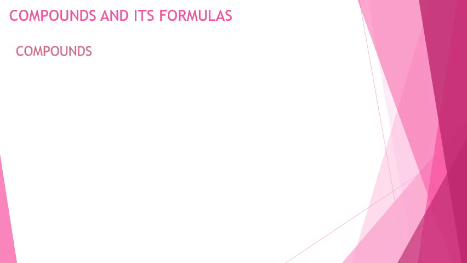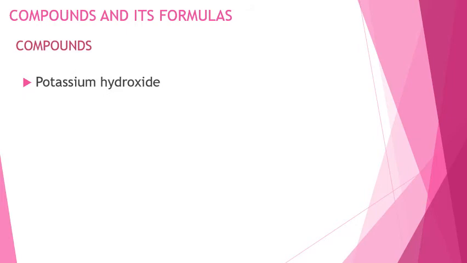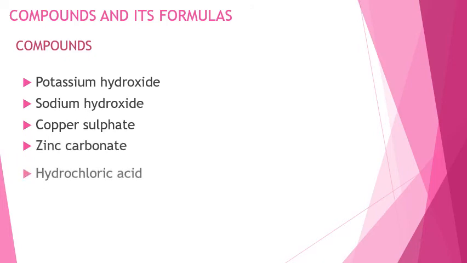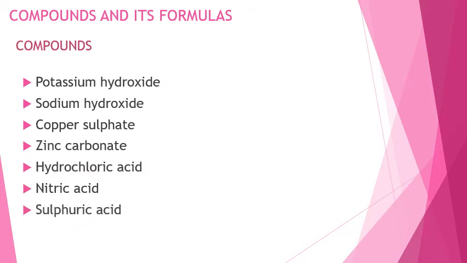Here I have listed out some important compounds and the formulas which we saw in this lesson. So first we are going to see the compounds which we have seen in this lesson: potassium hydroxide, sodium hydroxide, copper sulfate, zinc carbonate, hydrochloric acid, nitric acid, sulfuric acid. The formulas for the respective compounds are given.